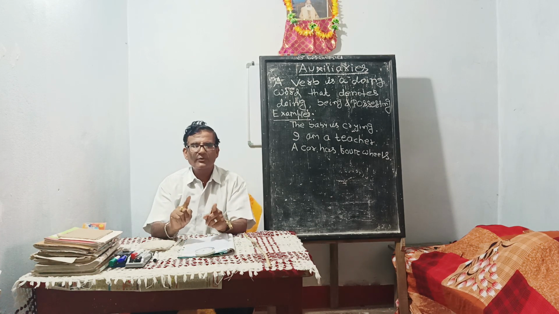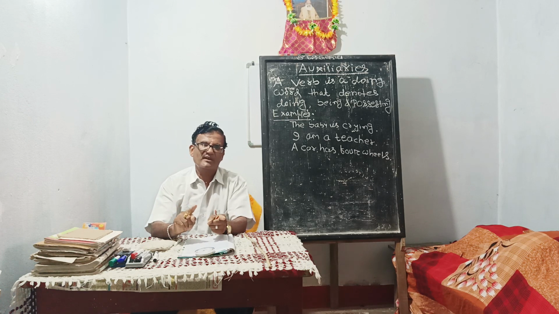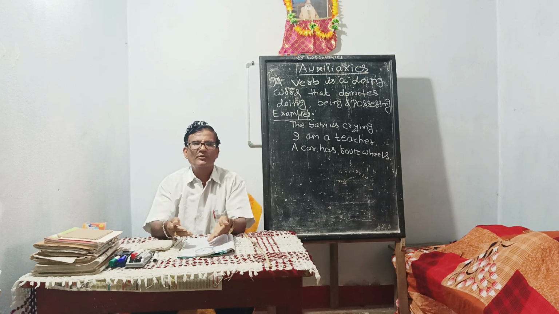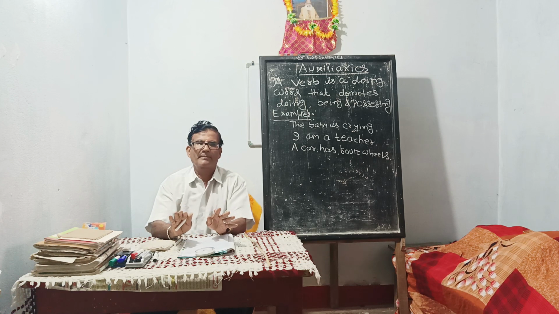So the relation between a verb and a subject is like the relation between a wife and her husband.